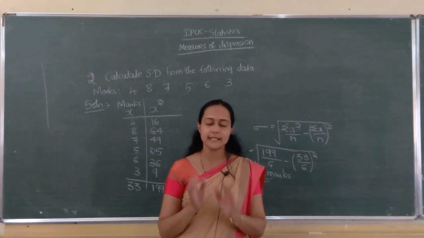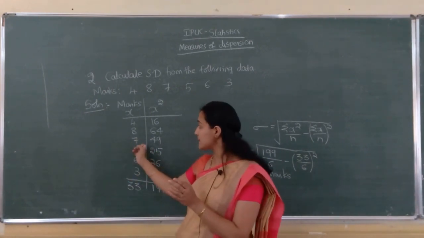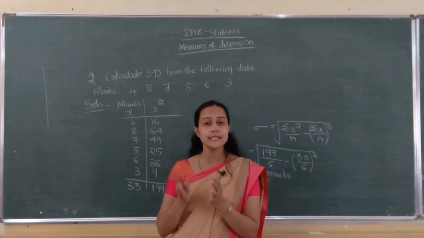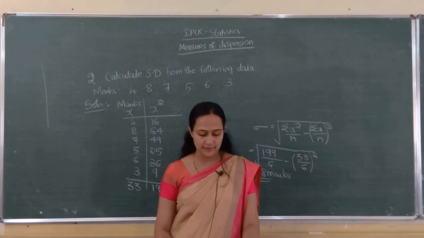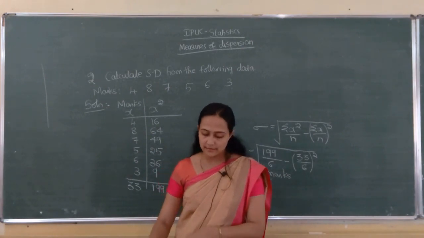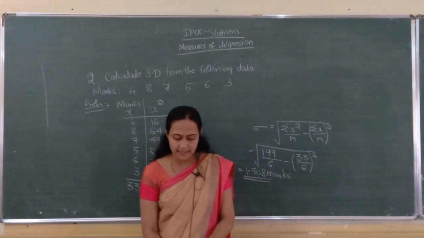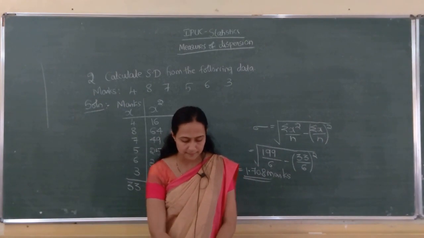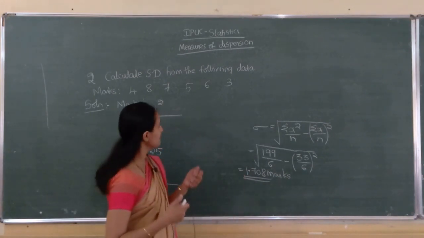So in the raw data nothing is there, only x given. You can apply this formula or the previous one. Whichever seems to be easy, you do in that formula itself. We will do one deviation problem, so that the 3 methods are over. We will do the deviation method formula.